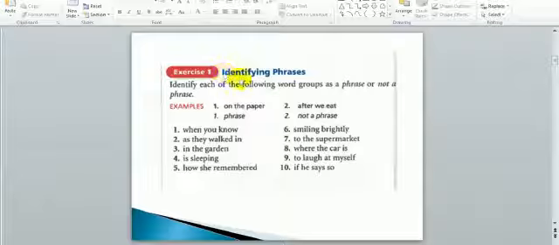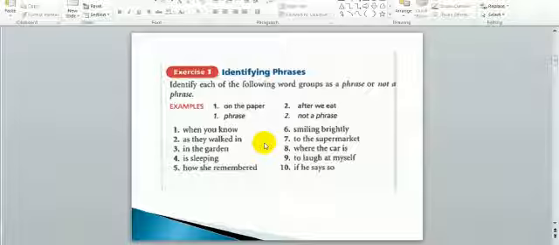So, exercise 1, guys, let's identify each of the following groups of words as a phrase or not. If it has subject and verb, so it is not a phrase. If it doesn't have one of these two, subject or a verb, or it doesn't have both of them, so it is a phrase.